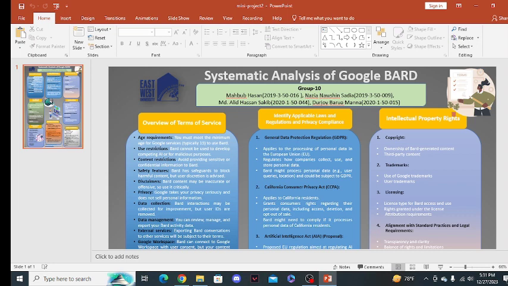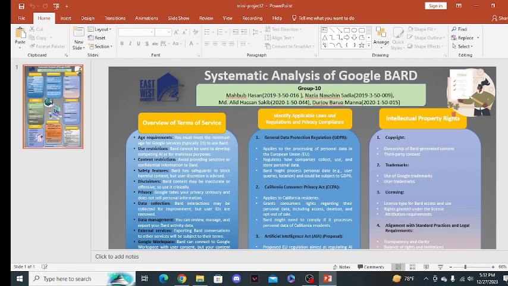Age requirements: you must meet the minimum age of Google service, which is 13, to use BARD. Use restriction: BARD cannot be used to develop competing AI or for malicious purpose. Content restriction: avoid providing sensitive or confidential information to BARD. Safety feature: BARD has safeguards to block harmful content, but user discretion is advised. Disclaimers: content may be inaccurate or offensive, so use it critically.